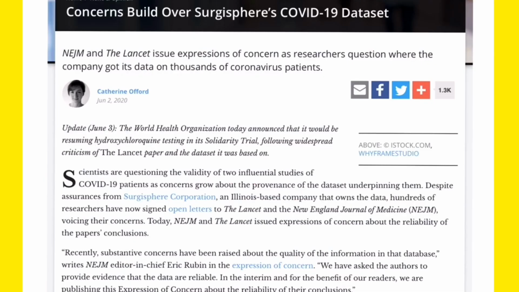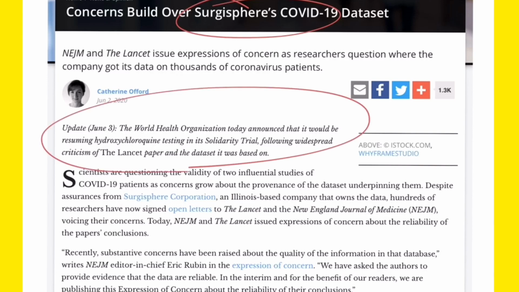Now the second news is about the publications in the Lancet and the New England Journal of Medicine. Surgisphere, the company responsible for collecting data from different medical institutes in this pandemic, published the data in these papers, and that data is reported to be false.